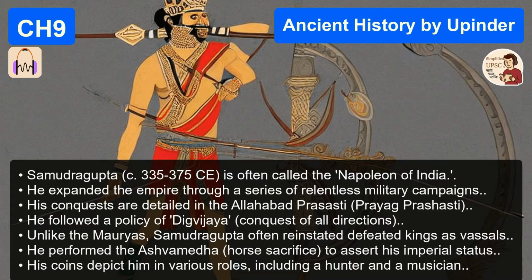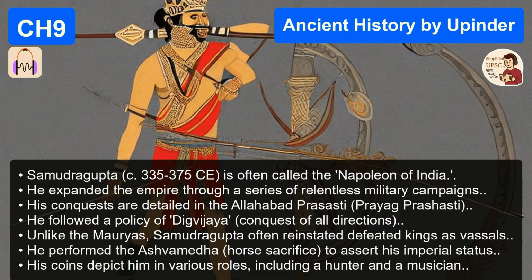Completely. Harishena, his court poet, composed it. And it's not just a vague "he conquered everyone." It categorizes his conquests very neatly. It's very systematic. How so? It says he violently uprooted the kings of Aryavarta, that's North India. He just annexed their territories. But for the kings of Dakshinapatha, the south, he followed a different policy. He didn't annex them. No. The inscription says he defeated them, captured them, and then showed them grace by reinstating them as his tributaries.